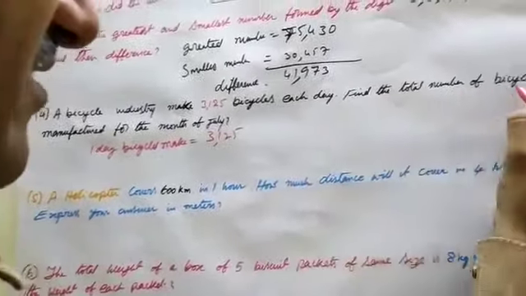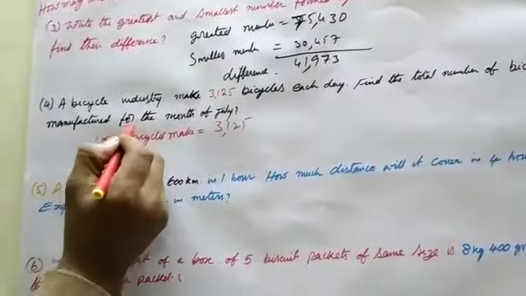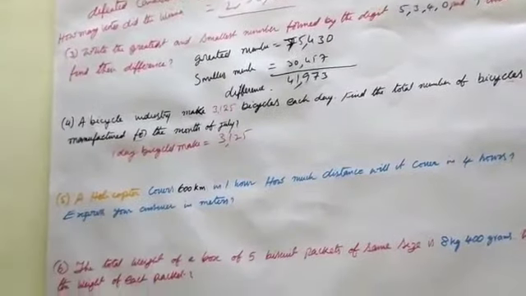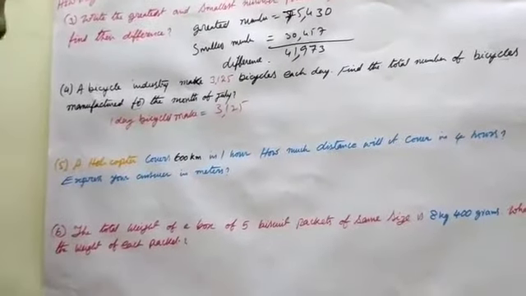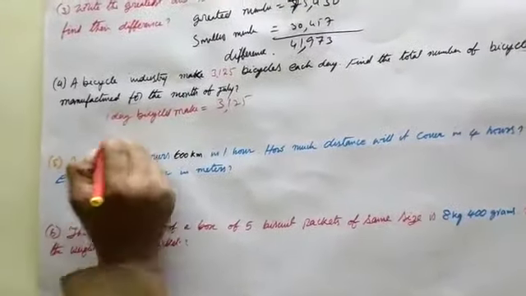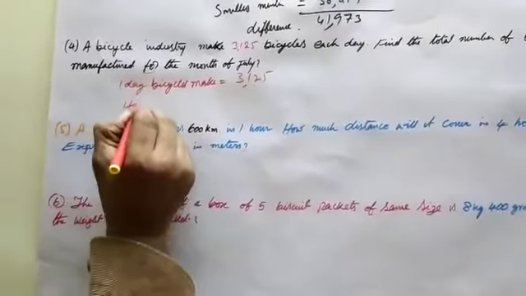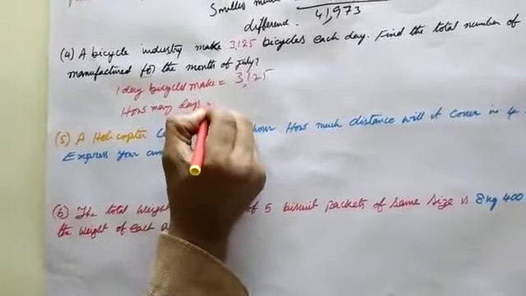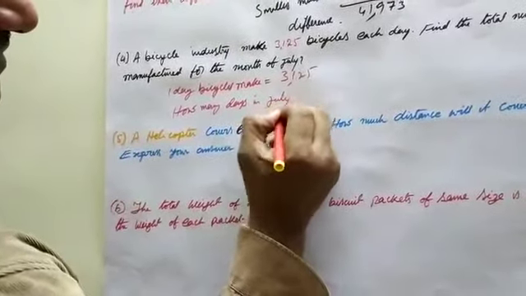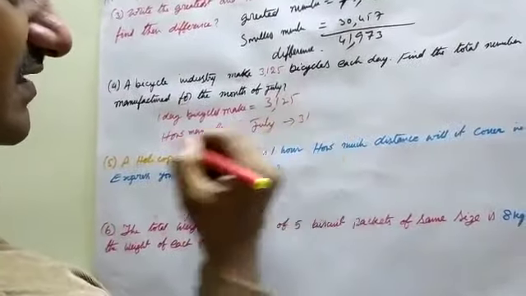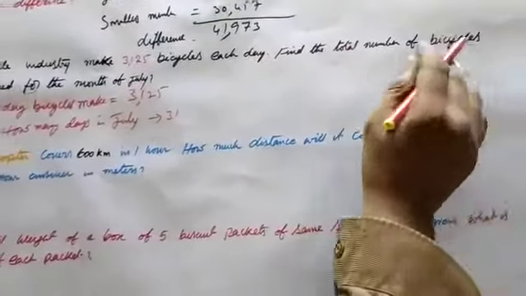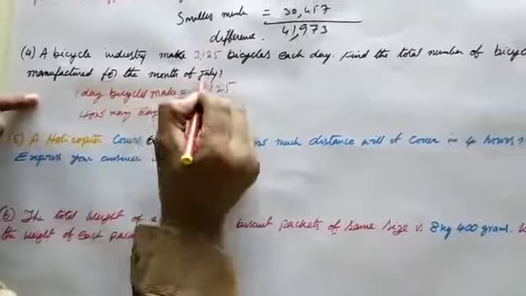Find the total number of bicycles manufactured in the month of July. How many days are in July? 31 days.